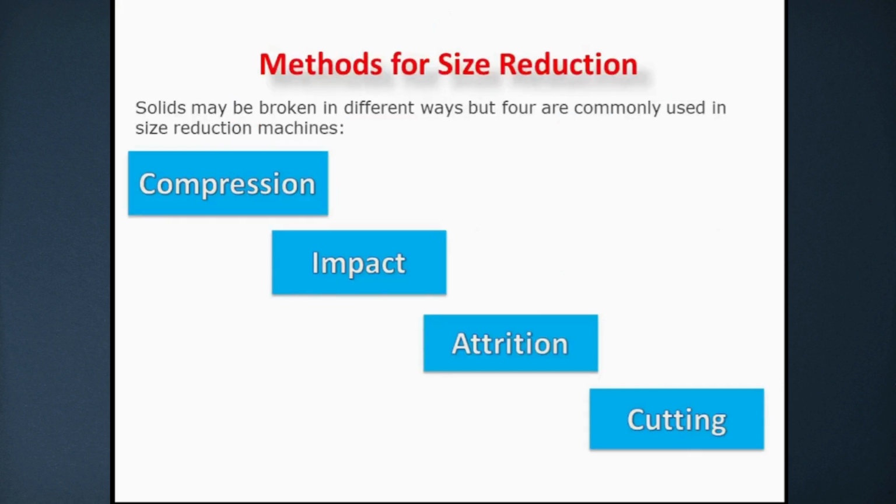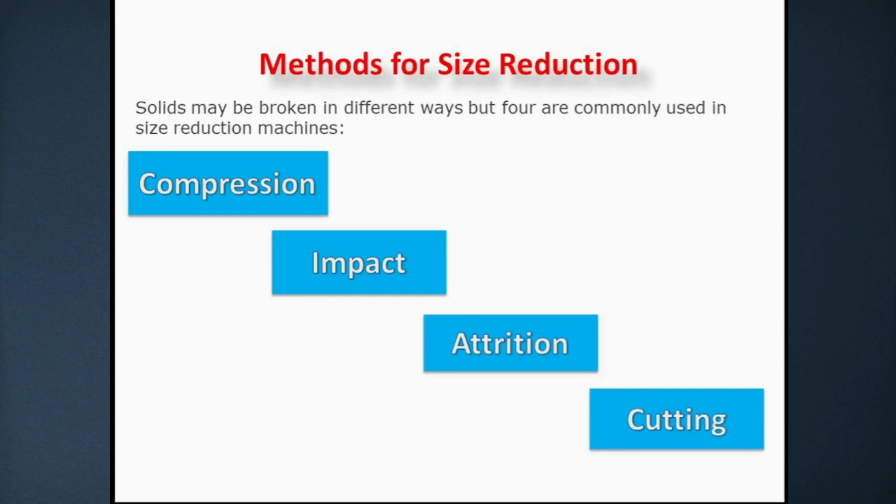Now what are the methods for size reduction? Raw materials undergo size reduction through different mechanisms. The first one is compression, the second one is impact, the third one is attrition and the fourth one is cutting.